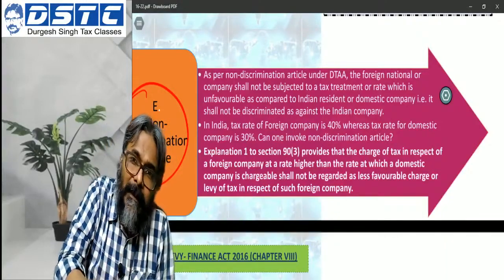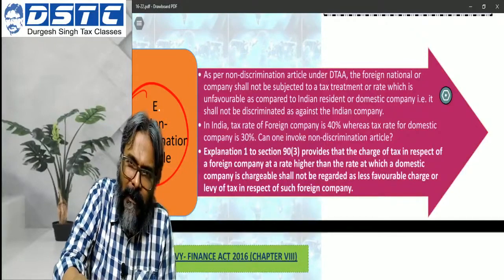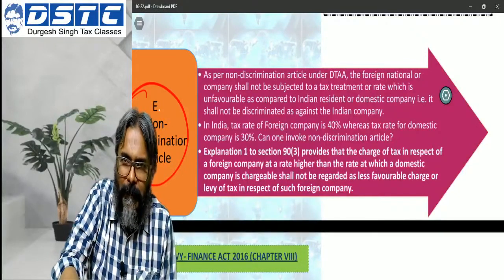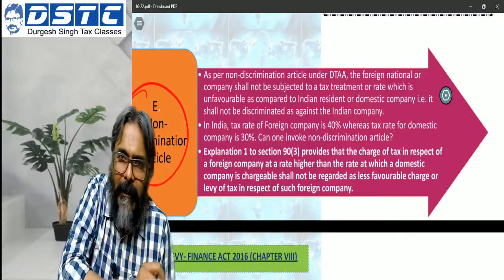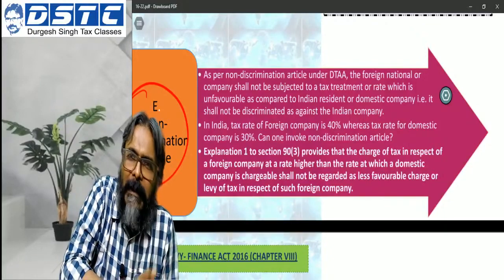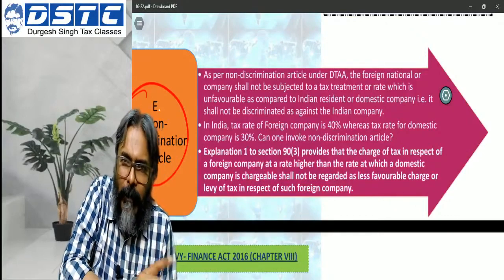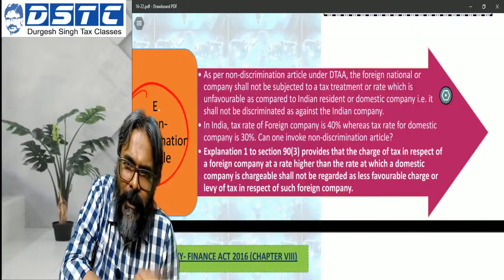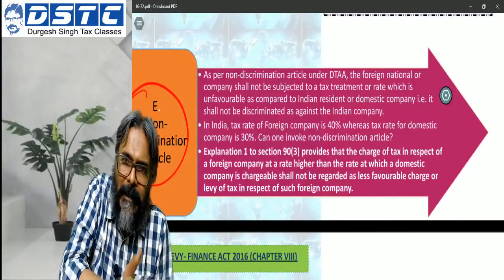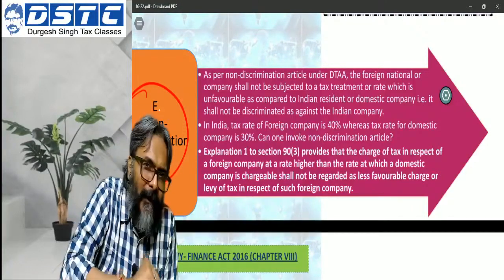So he should not be discriminated against with the resident of your country in your domestic law. Now there is a challenge here which the government has identified, that we have for a foreign company a tax rate of 40%, whereas for a domestic company the tax rate is 30%. So somebody can again put an allegation on us stating that there is discrimination happening between a foreign and the domestic company.